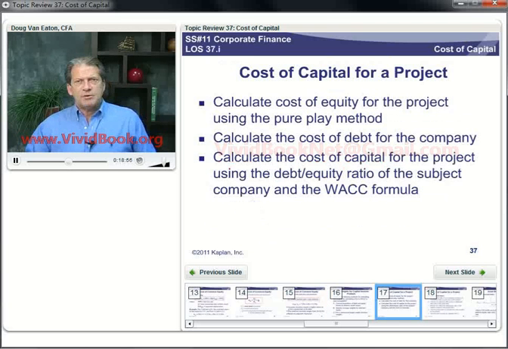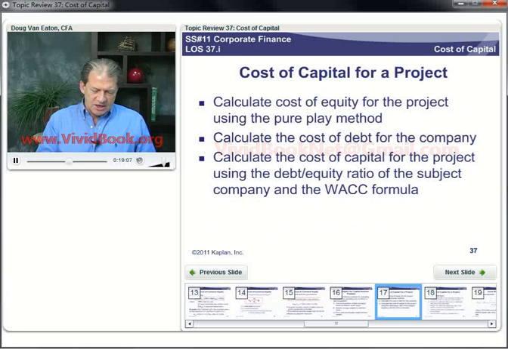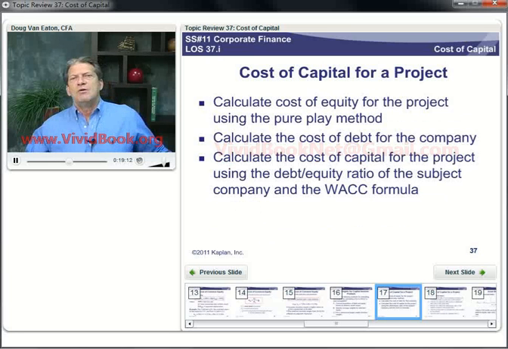Cost of capital for a project. Now, the learning outcome statement for this one, because you may wonder right away, how much of this do I have to know for the exam? Well, the learning outcome statement here says, calculate and interpret the beta and cost of capital for a project. So I'm assuming this is what that refers to.